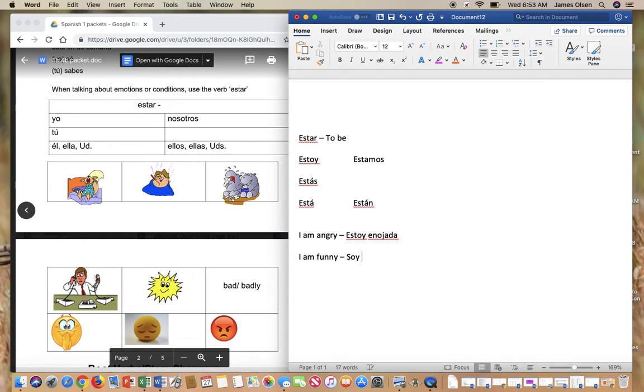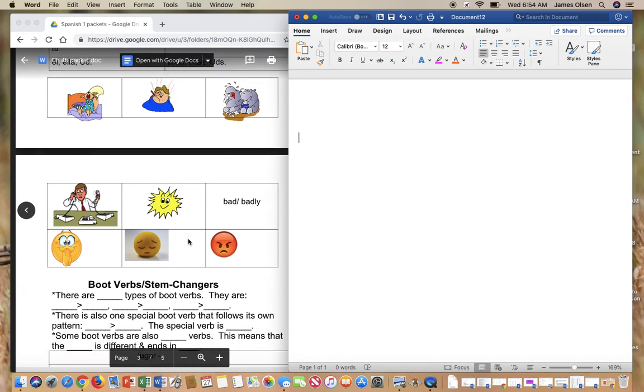So that would be the other word for I am. Okay? So this is the verb that we use for how you feel. And so you're going to conjugate it in one of these 5 ways.